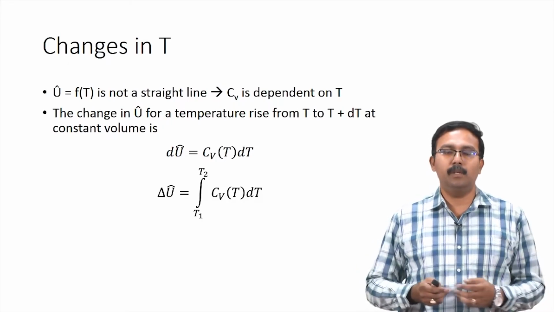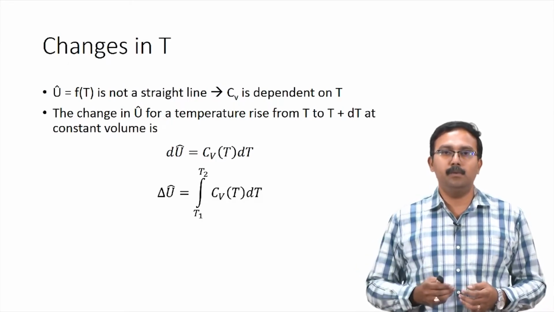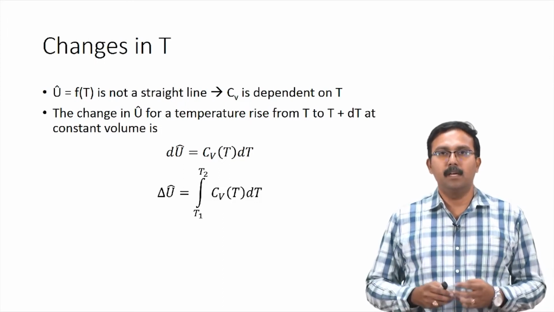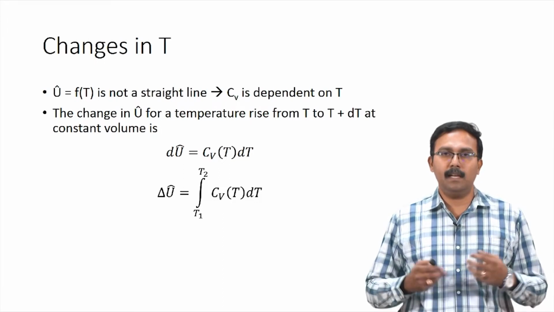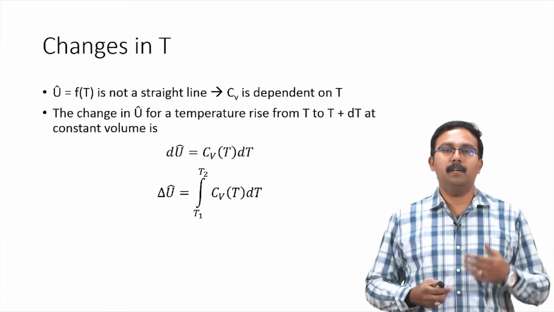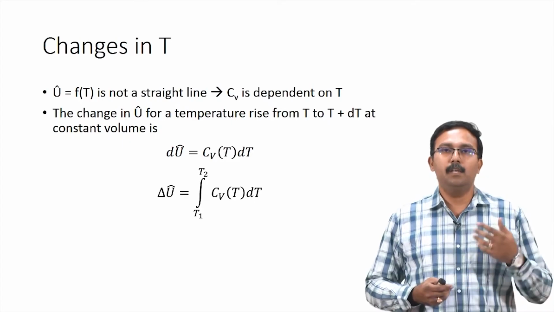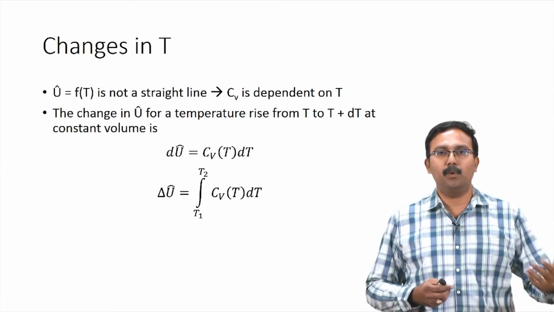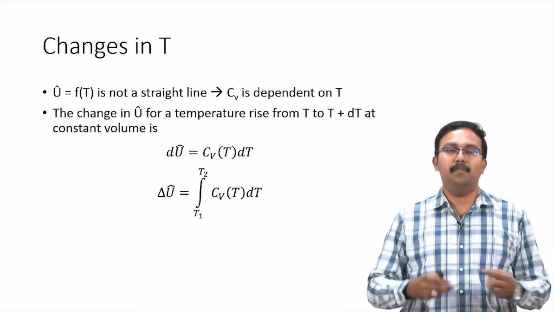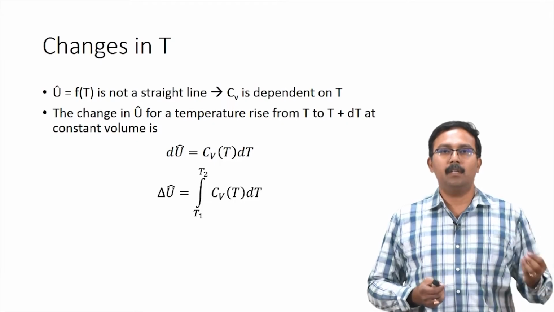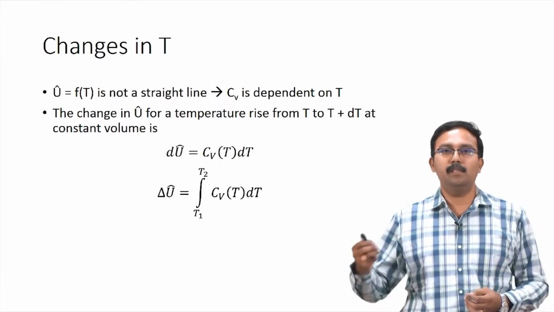So, delta U cap would be the integral from T1 to T2 of CV dT, where CV is actually a function of temperature. This correlation for CV can be different for different components, and even for the same component in different phases, you would have different CVs. So, water liquid versus water vapor would have different CV values, and we would have to use the appropriate CV value for the chemical component and also its physical state.